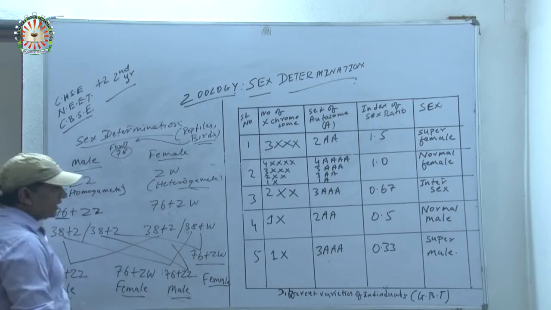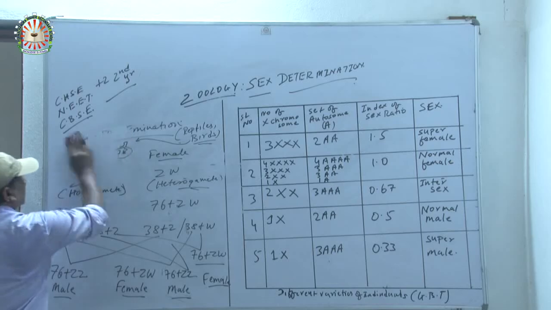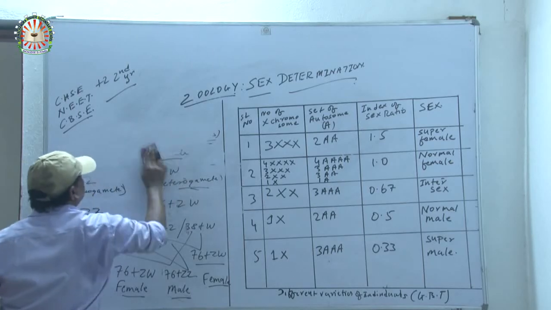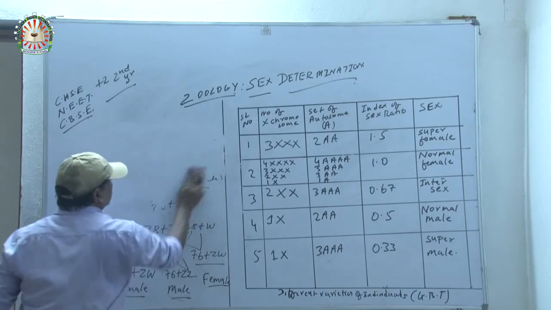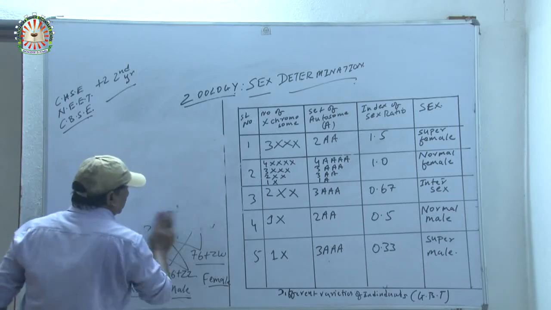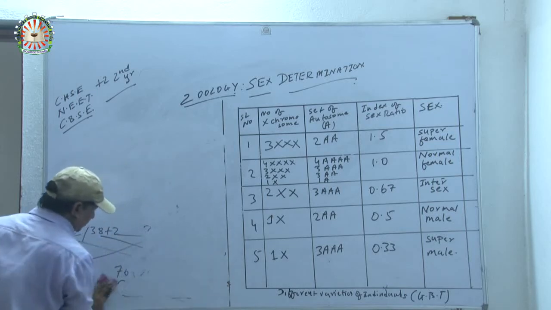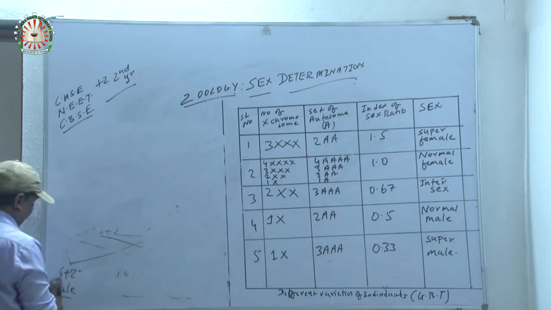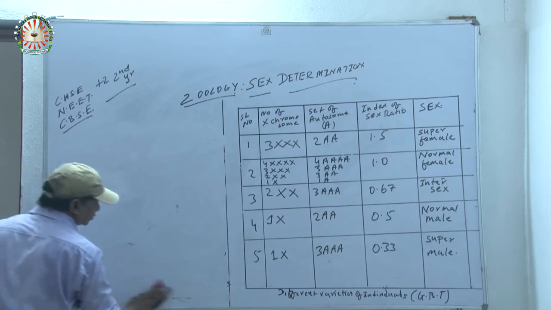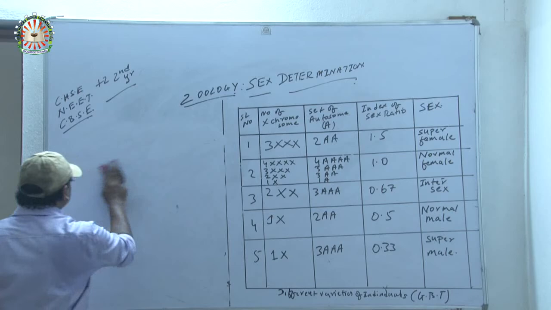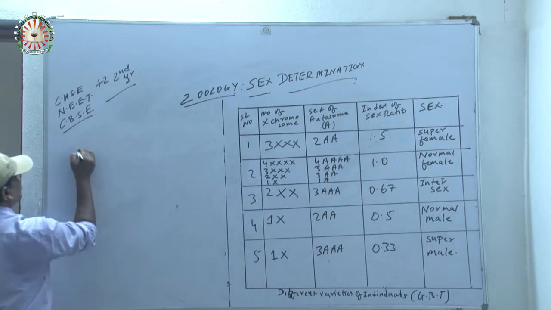Over. Next, butterflies and moths. They also show which kind of sex determination? That is the protenor type. Which type? Protenor type. Now male.